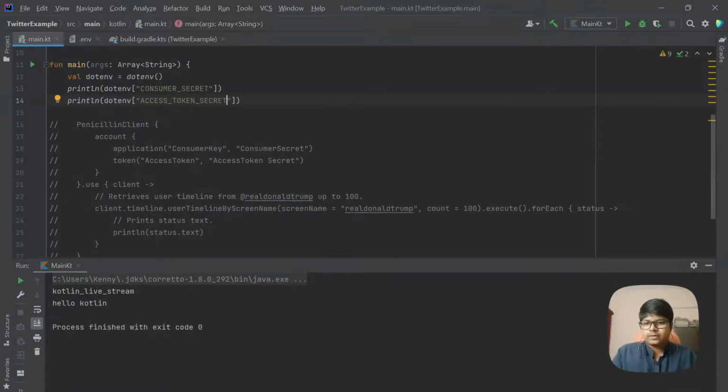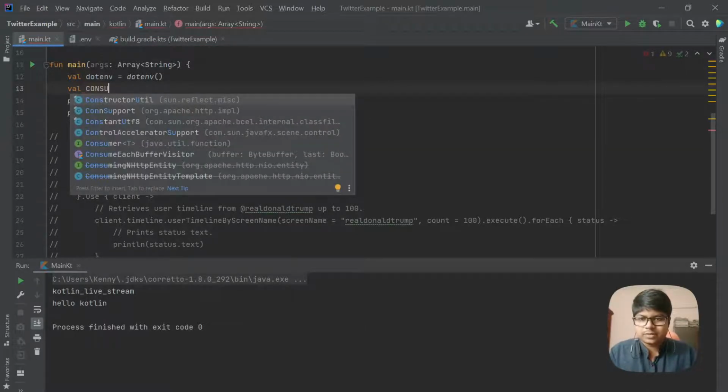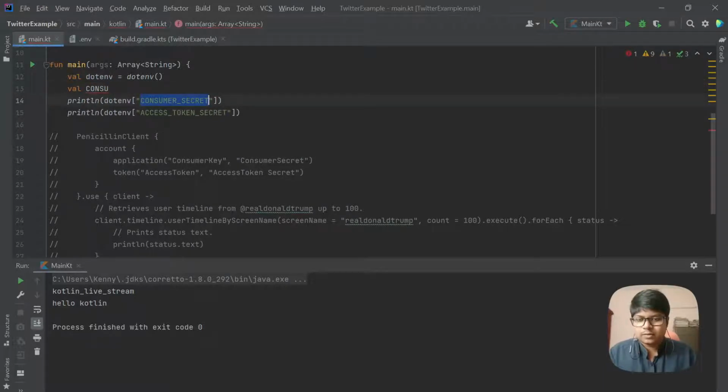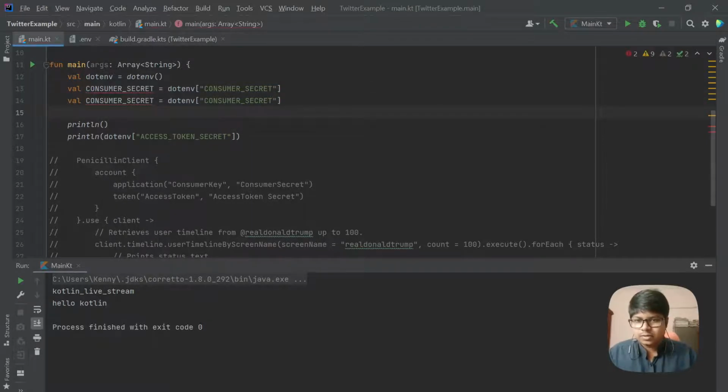So now what I will do is put this into two values. So I'll put a val. I'll use that same naming scheme. I'll copy paste. Is equal to, I'll take this value and put that here. And same way, copy paste, access token secret, paste. Okay, that is done. Now instead of printing that entire thing, I'll try to print these separately.